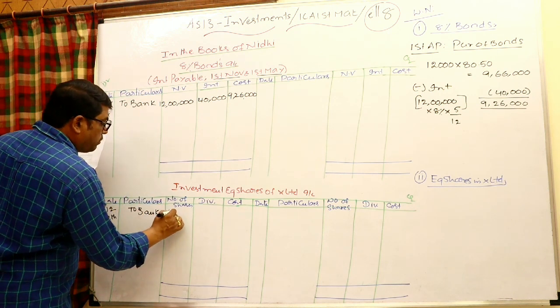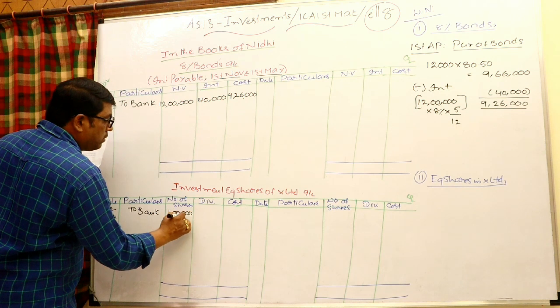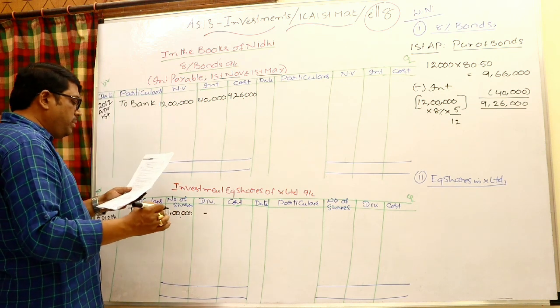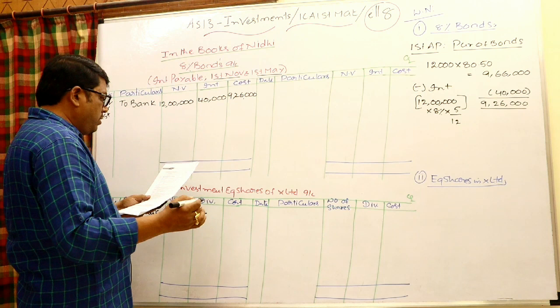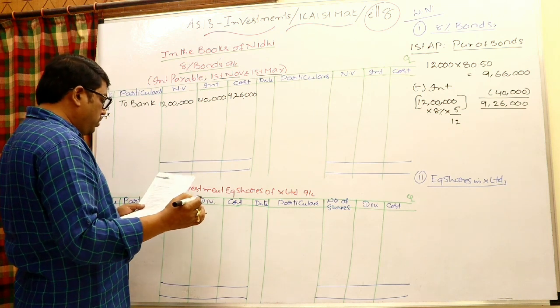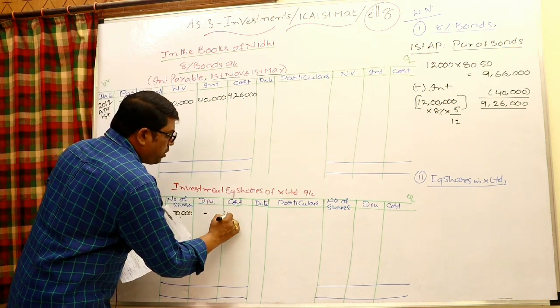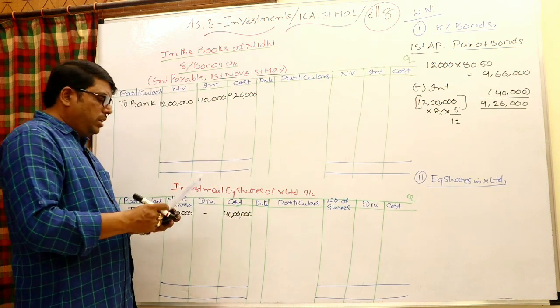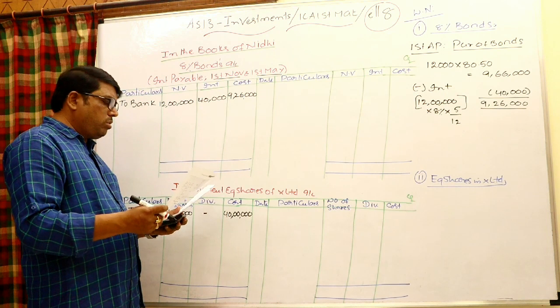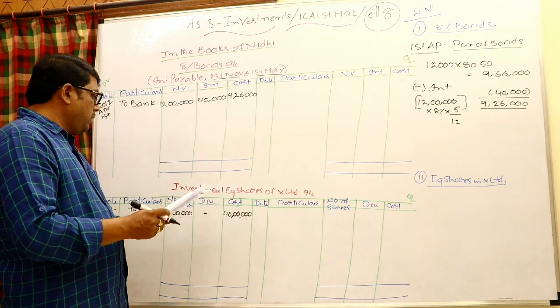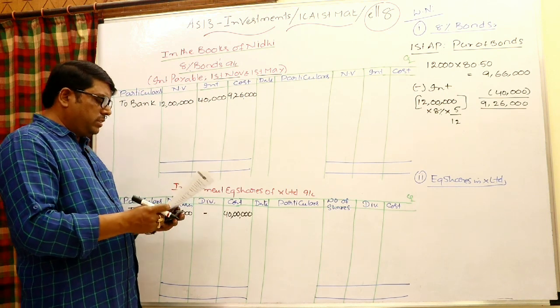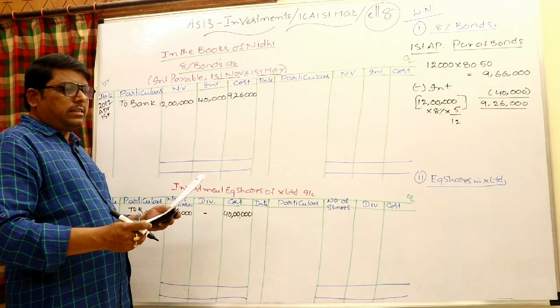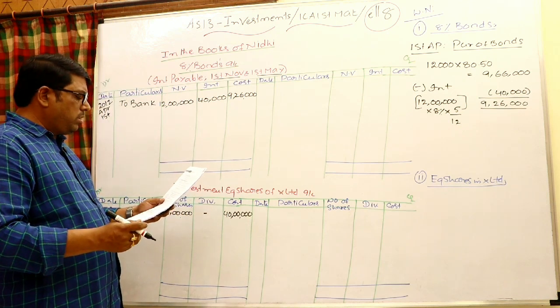Number of equity shares 1 lakh. Definitely no dividend will be there at the time of purchase. All the amount we paid towards only cost of equity shares, 40 lakhs. Equity shares account debit to bank account, write in the number of shares 1 lakh and cost column 40 lakhs. Okay, right. Second transaction is completed. Come to the third transaction.